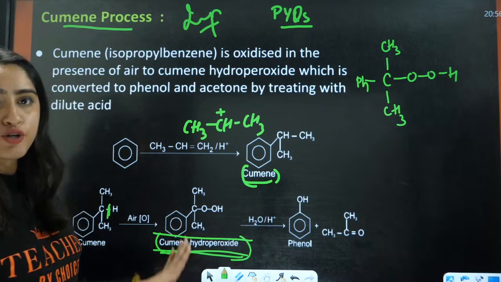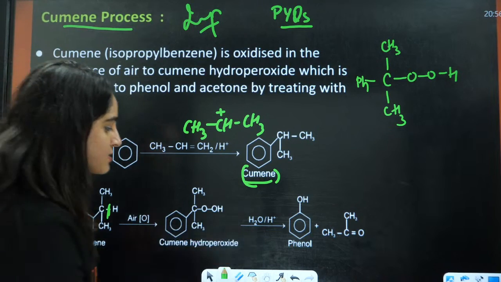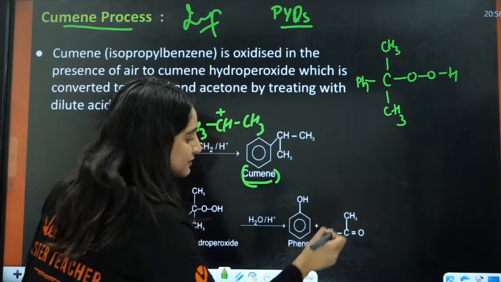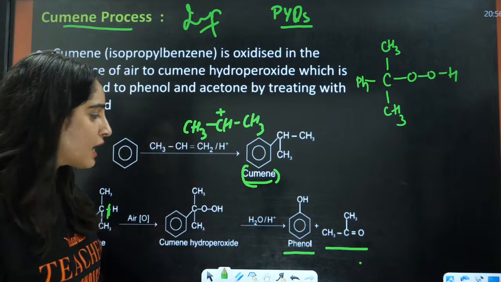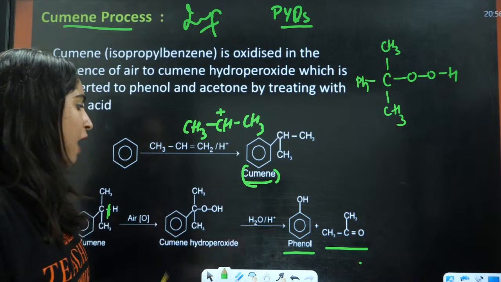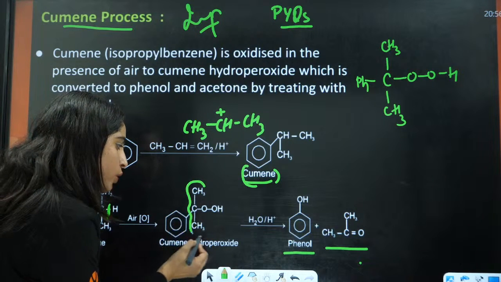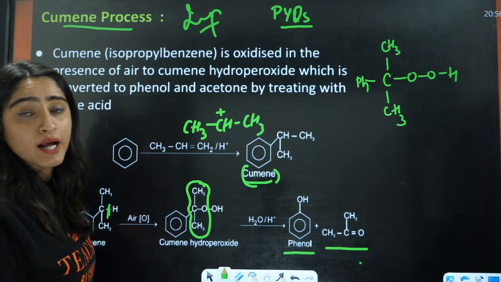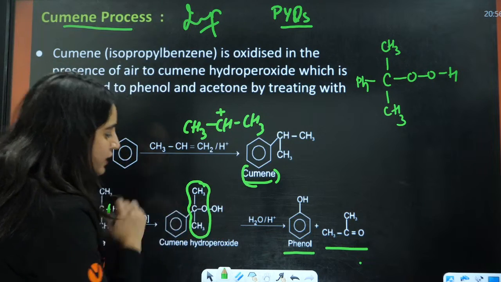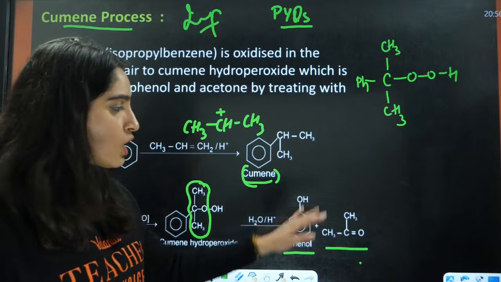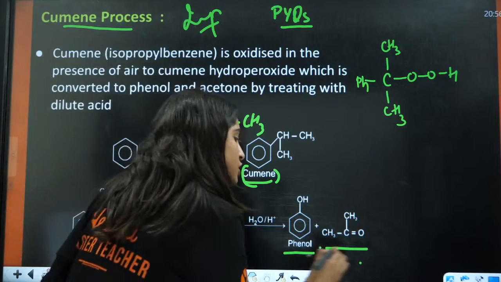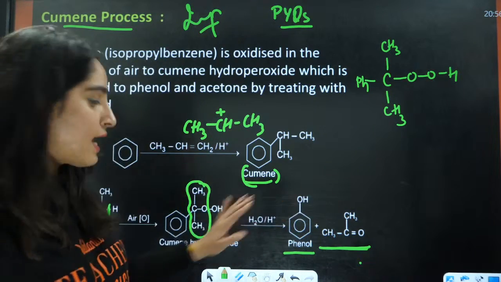Now this product is also very important, that is cumene hydroperoxide. In this case, the byproducts are also very important, that is acetone and phenol. After the hydrolysis, this whole thing is going to form acetone, and this one is going to attach here, that is phenol. So in this whole process, the byproducts are also very important, that is phenol and acetone.